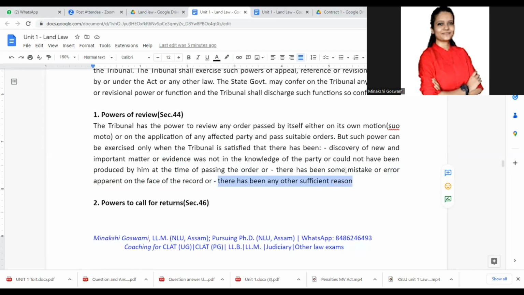So if any important matter or evidence was ignored, or there is discovery of any new or important matter, there it can go for review. If there is a mistake or error which is very much clear from the face of the record, by looking at the order itself you can say there is some problem or mistake, there also it can go for review, or any other sufficient reason if the tribunal is satisfied. Okay, is it clear? Clear.